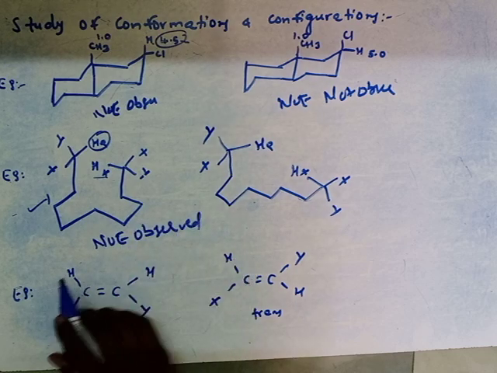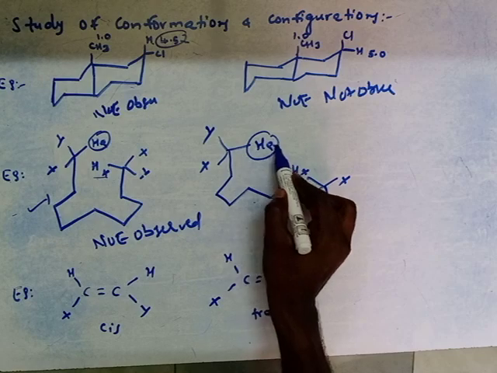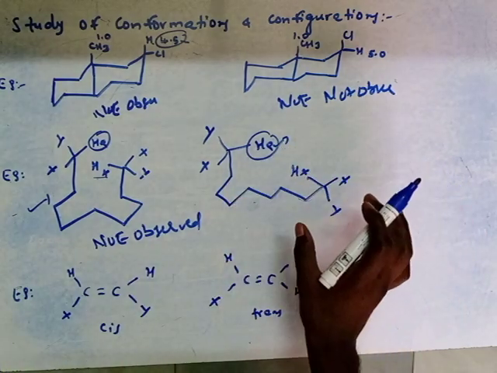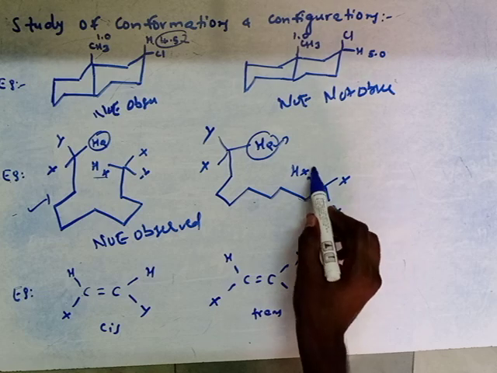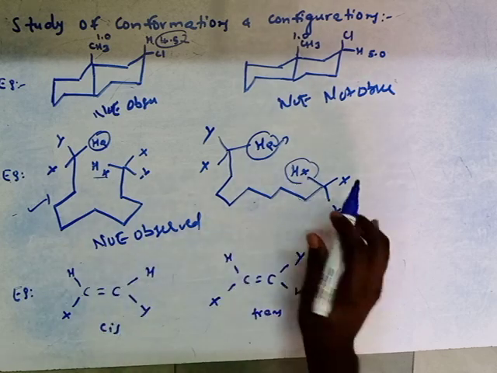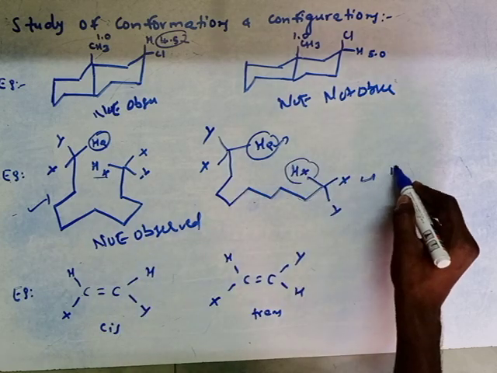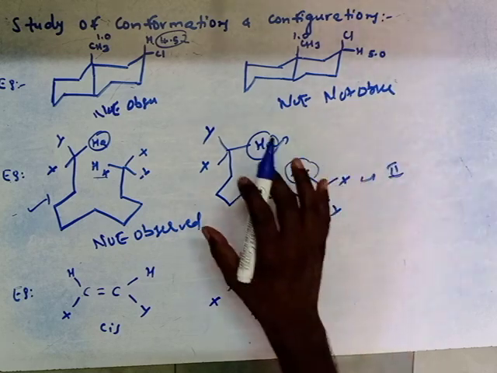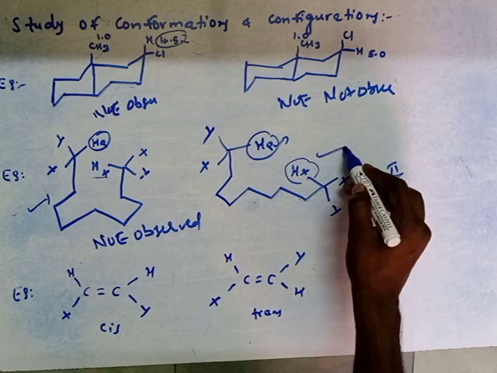Whereas if on double irradiation of this HA proton no enhancement takes place at this proton, then we can say that the spectrum belongs to structure 2.